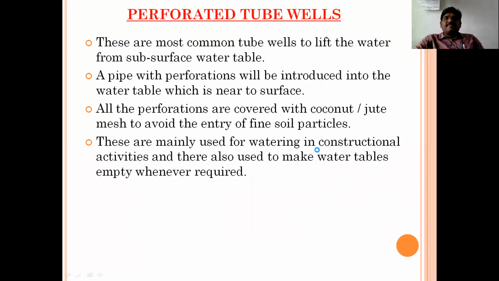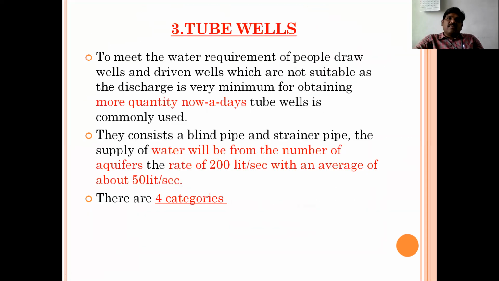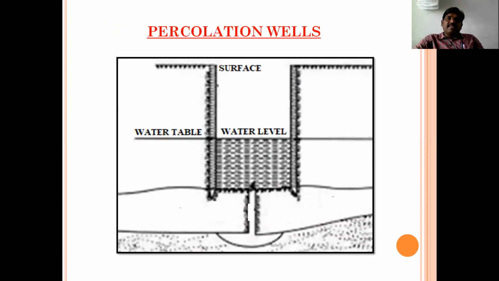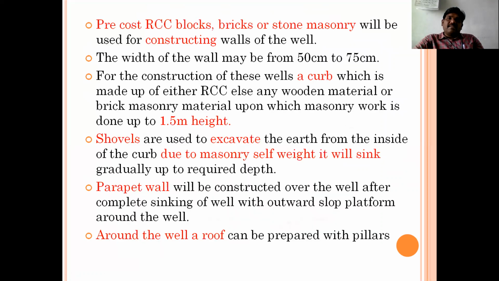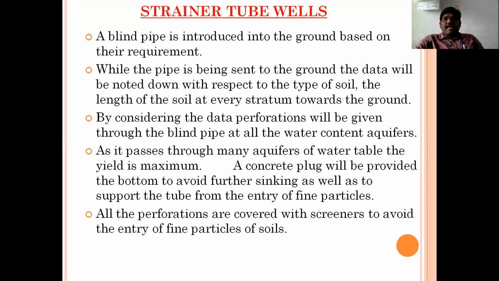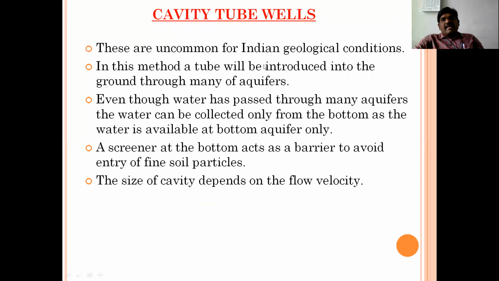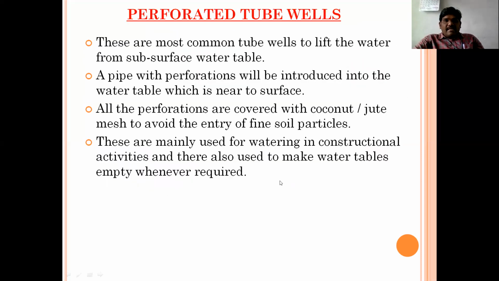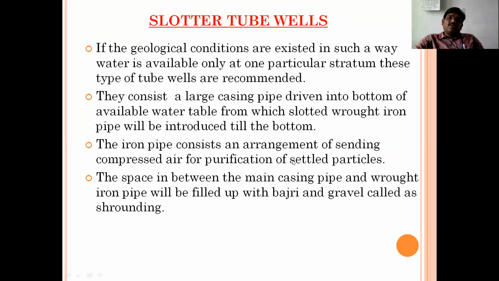Today we discussed the wells. We have seen the first category, percolation wells, the second category, driven wells, and the third category, tube wells. We may opt for any of these wells based on the requirements. When the requirement is more, we go for tube wells. In tube wells, we have seen four categories: strainer tube wells, cavity tube wells, perforated tube wells, and slaughter tube wells. Next topic we'll discuss in the next class.